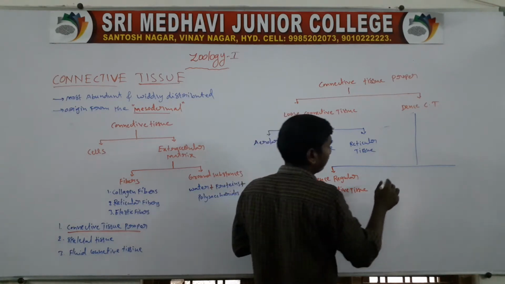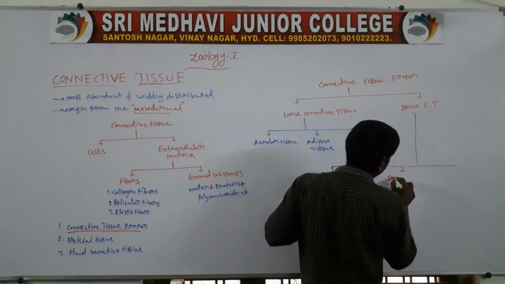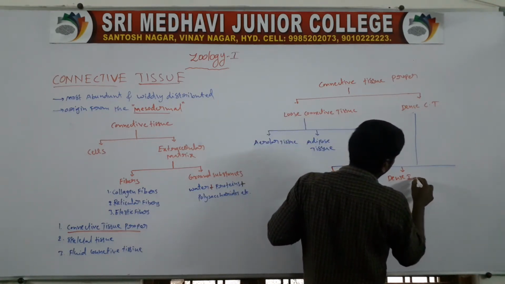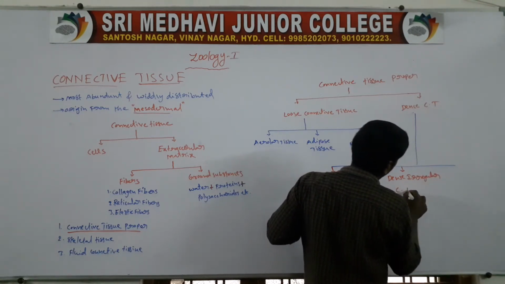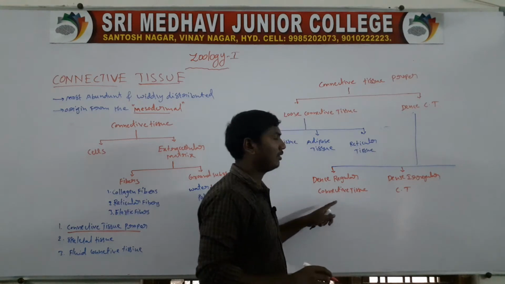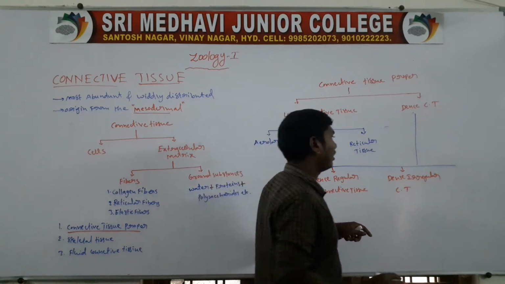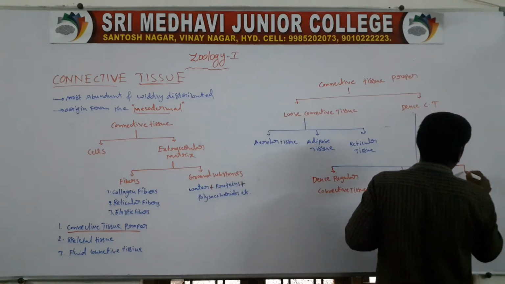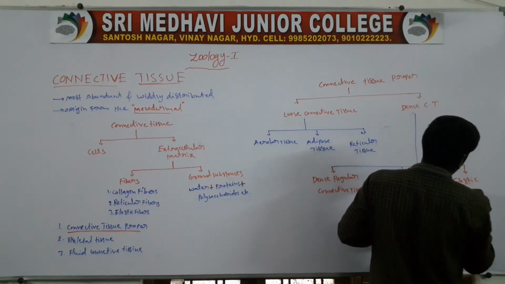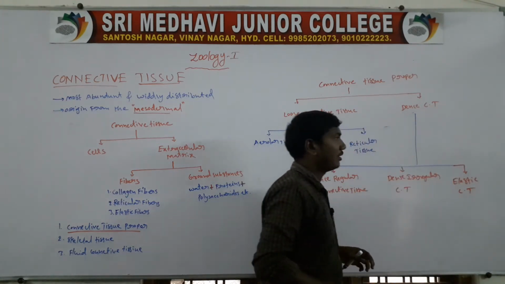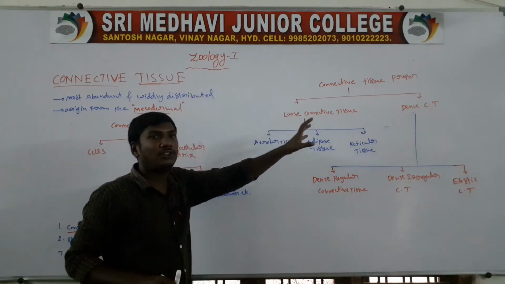Second one, dense irregular connective tissue. Third one, elastic connective tissue. So these are the connective tissue proper.